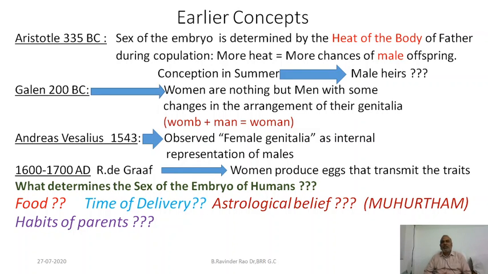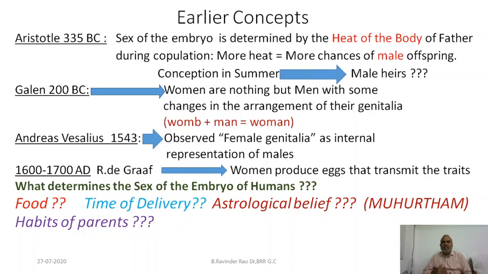Okay friends, these are some earlier concepts, but what are the actual factors of sex determination? What actually determines the sex of the embryo? Is it the food that the parents are taking? No. The food parents take will not determine the sex. Some superstitions are prevailing in our society, so we need to understand.